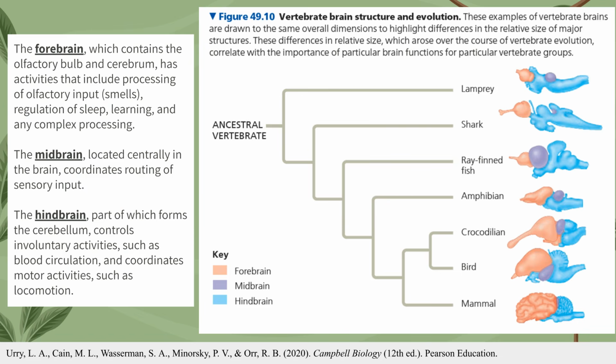The vertebrate brain is organized into 3 functional regions, each with specialized roles. The forebrain contains the olfactory bulb and the cerebrum.